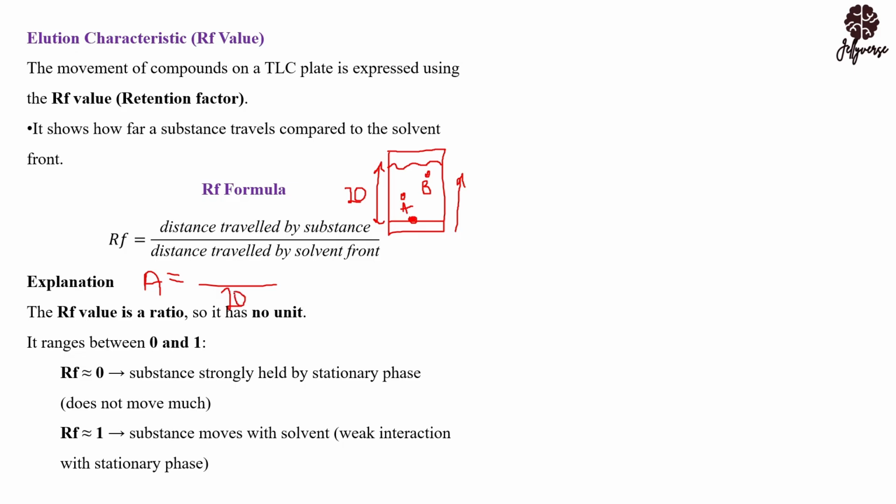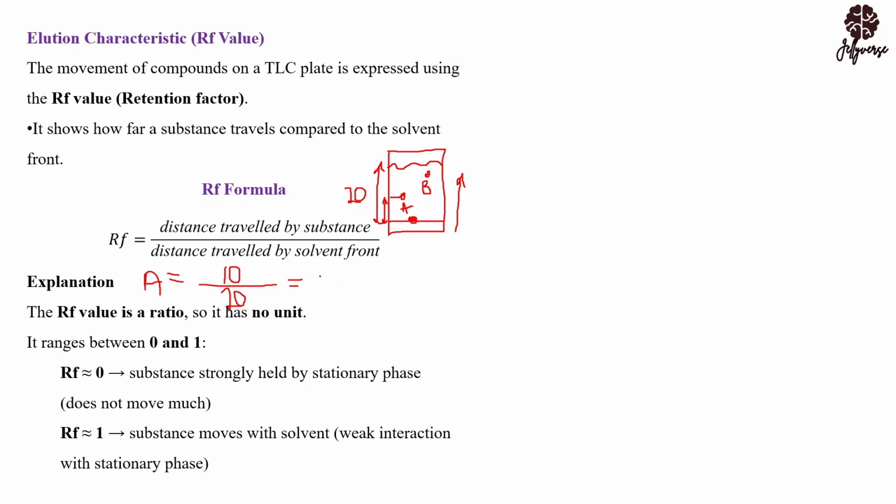Now, since you are finding the RF value of compound A, we have to find the distance that was traveled by compound A. Let me give you a caution here: there is no way you are going to have your compounds traveling faster than the solvent front. As in, there is no way you are going to have an RF value greater than 1. So it will be the distance traveled by A divided by 20 centimeters. Let's say the distance traveled by A is 10. So you are going to have 10 divided by 20, and we are going to have 0.5.